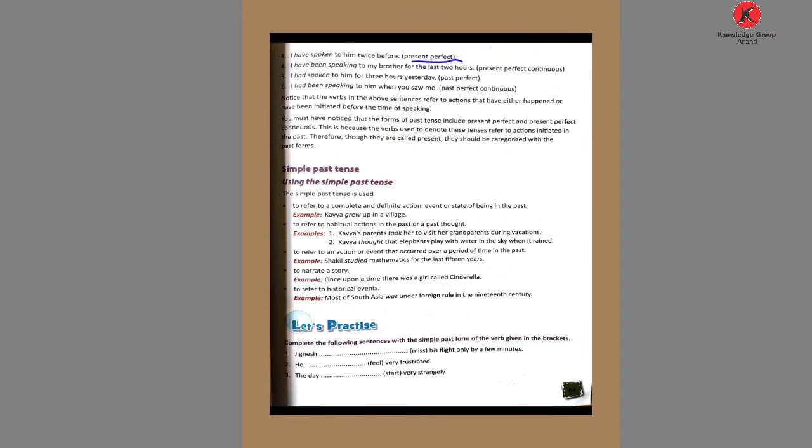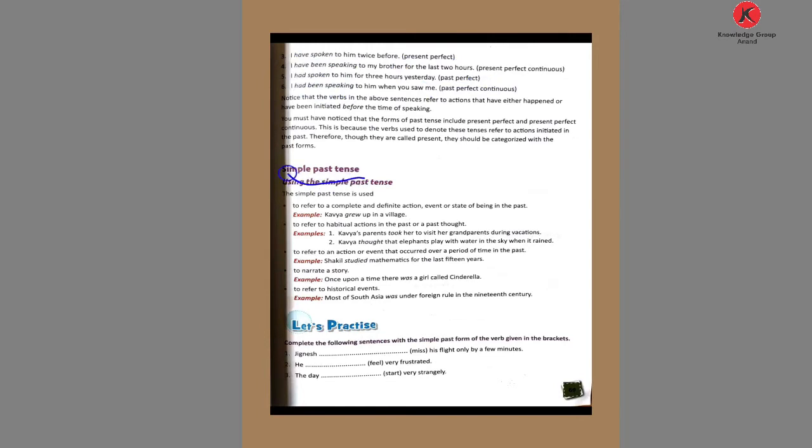Then the present perfect: here, I have spoken, have and past participle. Present perfect continuous tense: have been and verb with ing. Then the words for or since we can use. Then the past perfect: had and past participle. And past perfect continuous: had been and main verb with ing.